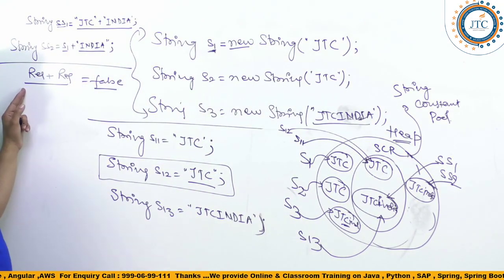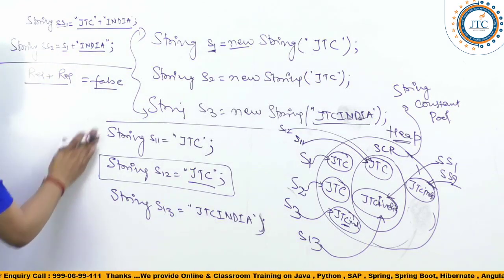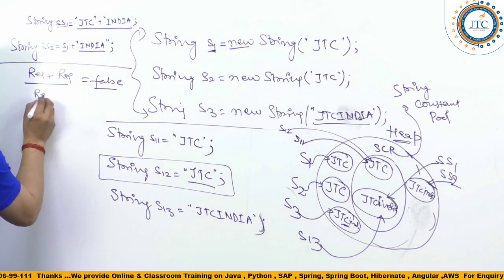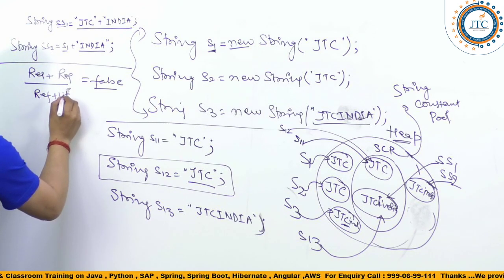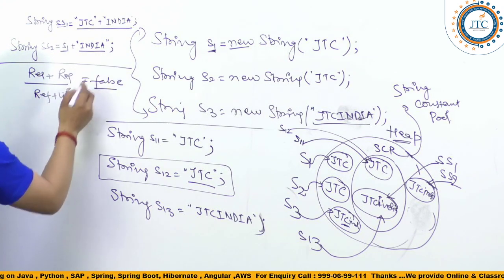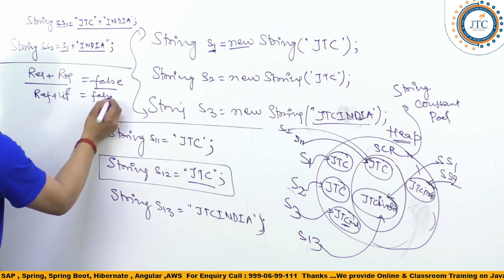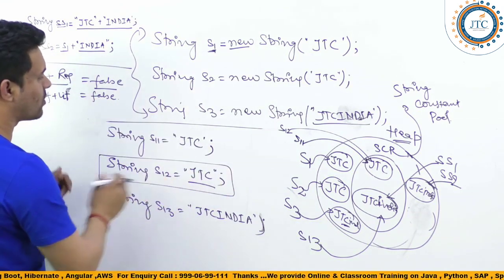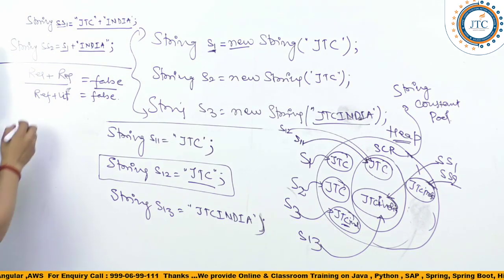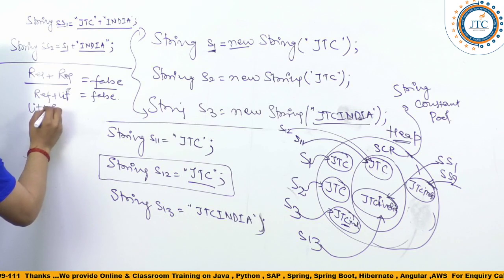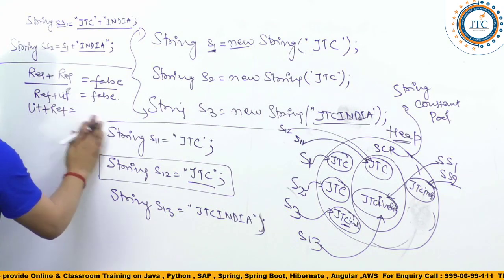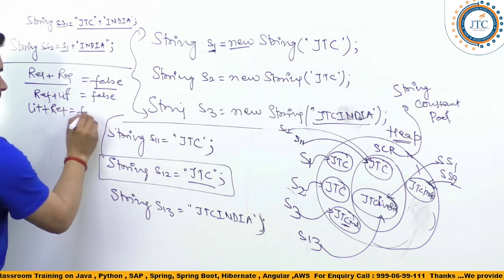Is it okay? Reference plus reference is going to give false. Next one, reference plus literal. Reference plus literal in the sense like this one is also going to give false, which means it is also going to create outside the pool. And again, literal plus reference is also going to give false.